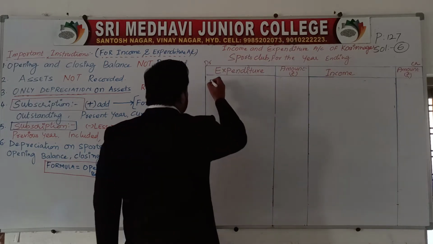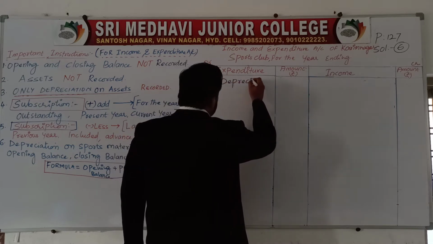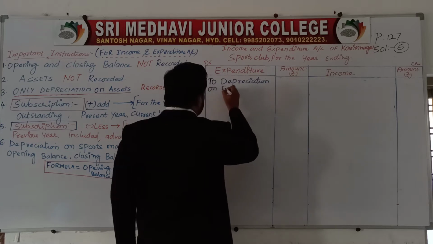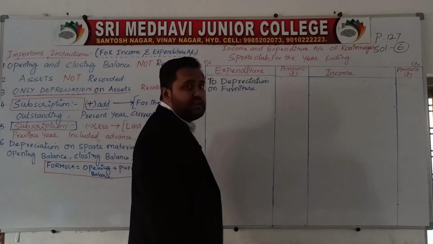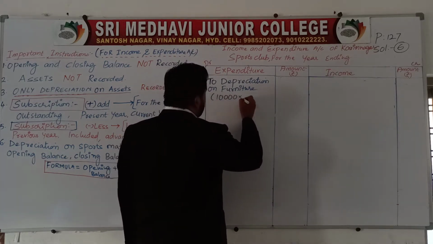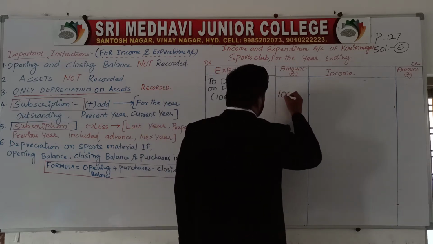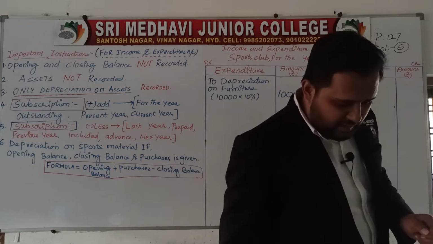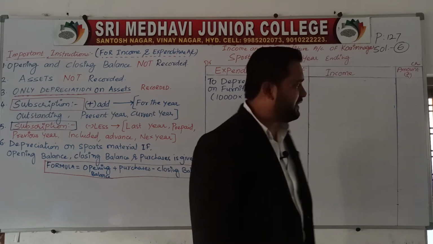To depreciation on furniture, how much? 10,000 into 10%, which is nothing but 1,000. Sports material, 11,500 rupees is given. 10% depreciation we have to calculate.